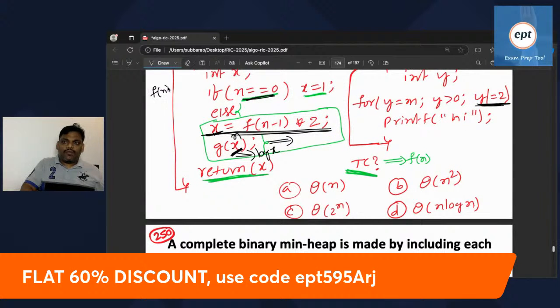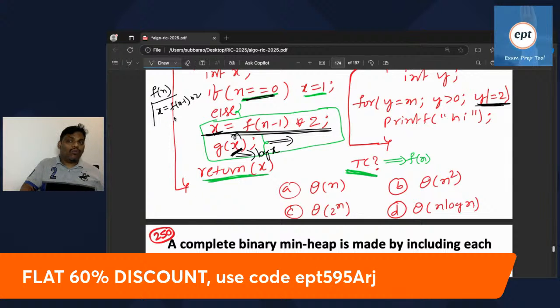See the recursive function f of n. Is n equal to 0? No. Is n equal to 0? No. Then what will come here? x is equal to f of n minus 1, into 2. So every time, 2 will be multiplied.